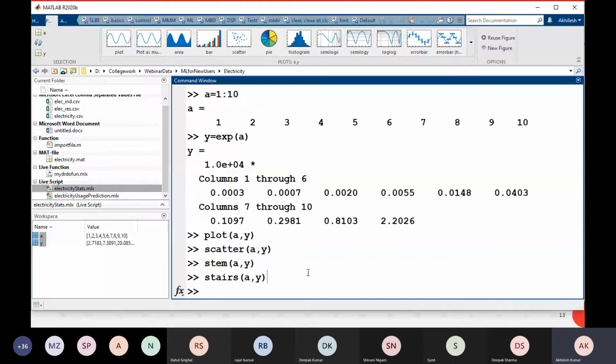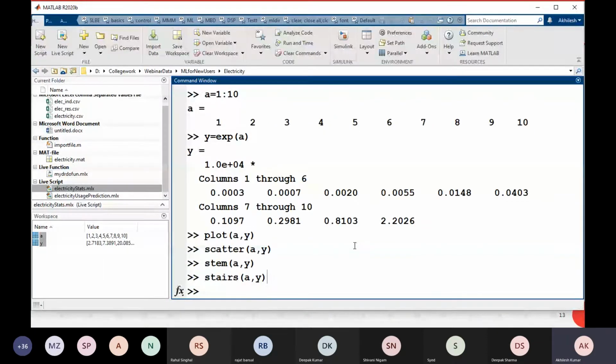Apart from that, two things are very important in MATLAB to know. First, what you can do with MATLAB. Second, how to get help in MATLAB. You don't need to remember any functions in MATLAB because thousands of functions are there, so it is not possible to remember everything. That's why how to get help and what you can do with MATLAB are very important. Okay, so let me show you how to get some help in MATLAB.